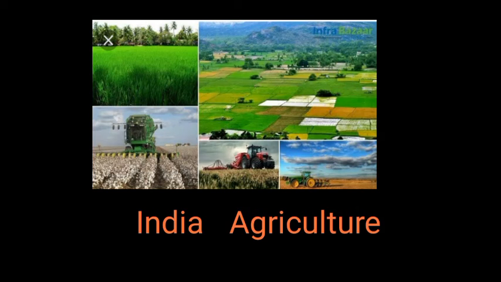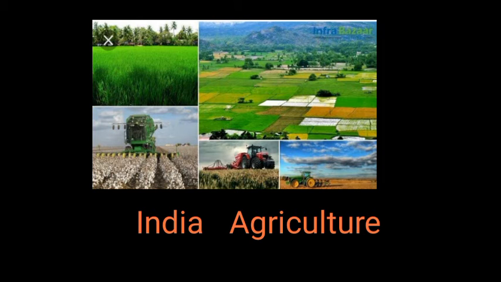Lesson 17, India Agriculture. In this lesson, we will study the development of agriculture in India, types of crops, food, cash, livestock, rearing of animals. So all this will be covered in this chapter. You know, children, agriculture is the main occupation in our country, India.